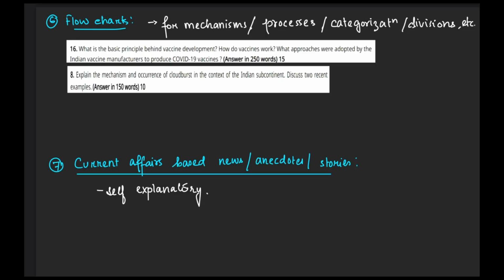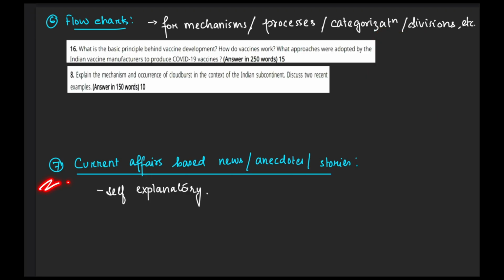The sixth method of value addition can be through flowcharts, and I believe, for me personally, flowcharts are very easy if the question relates to some mechanism, some process, or if there is some categorization or subdivision of some topic. For example, these are two questions that came this year in the UPSC CSE Mains. Here it was asked how vaccines work. So this is basically referring to the mechanism of vaccines, and I used a flowchart to show this, and at the same time to explain the mechanism of cloudburst in the context of the Indian subcontinent. So you can very easily show that this process leads to X, process leads to Y, leads to Z, and in this mechanism you can give a very good flowchart.